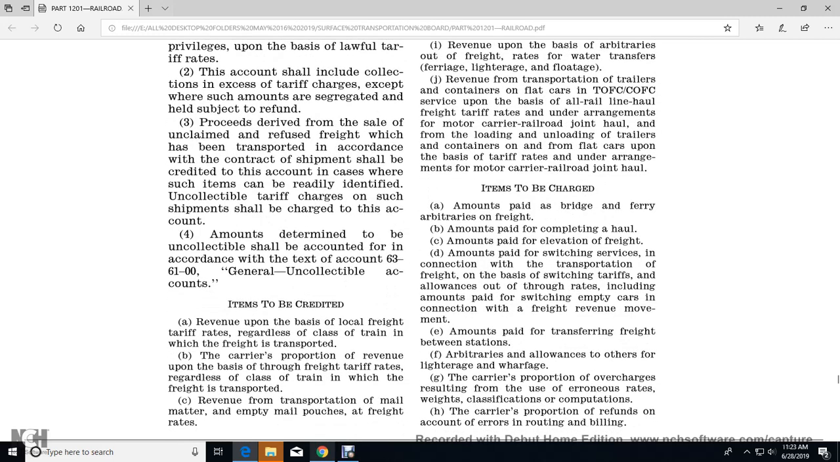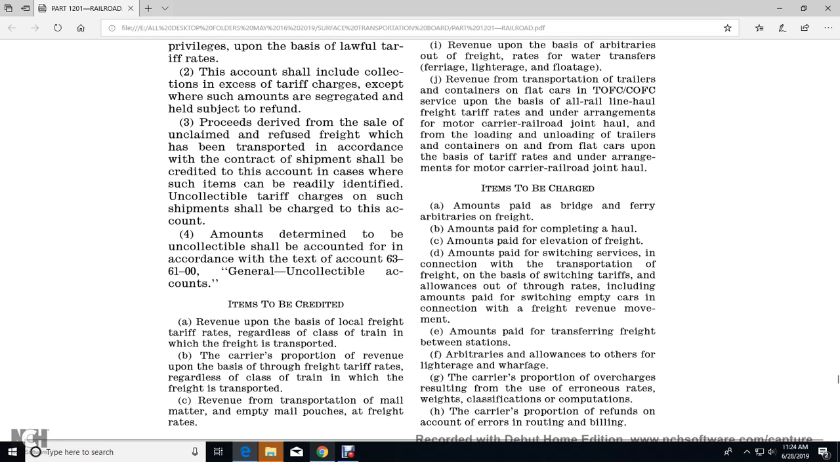The amounts determined to be uncollectible shall be accounted for in accordance with the tax account 6361, general accountability accounts. Items to be credited with the revenue on the basis of revenue based on local freight tariff rates, regardless of the class of the train in which freight is transported. Carriers' proportional share of the revenue upon the basis of the freight tariff rate, regardless of the class of the train in which the freight is transported.